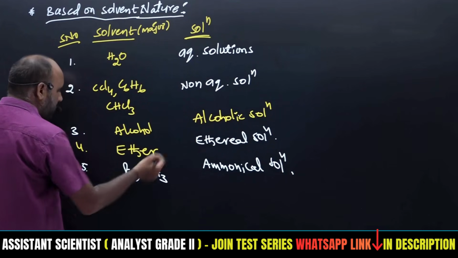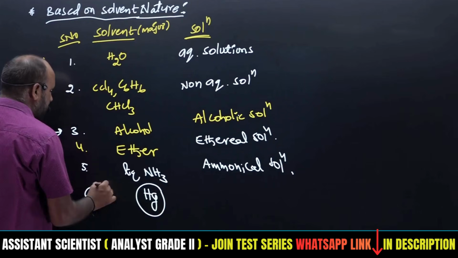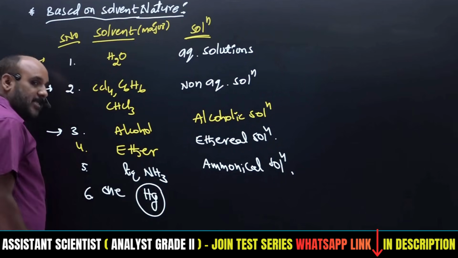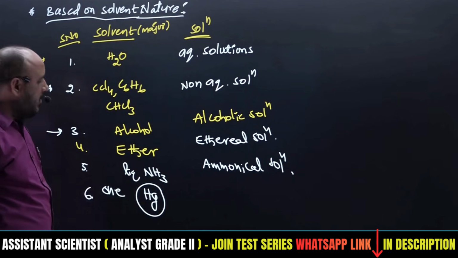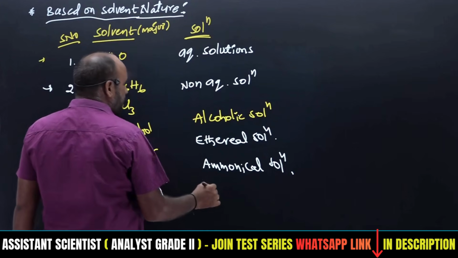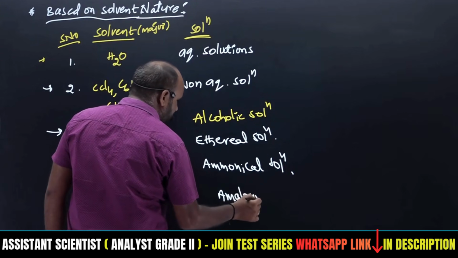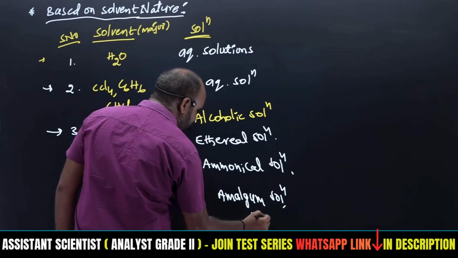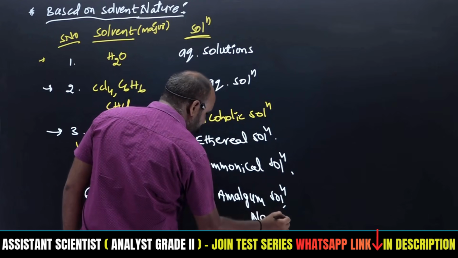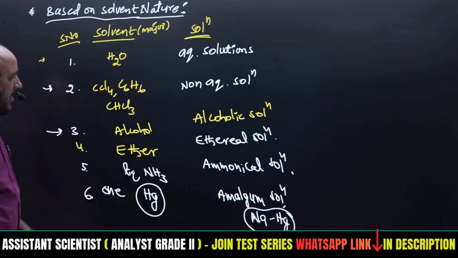Just one more. If one of the components is mercury, which may act either as solvent or solute, the obtained solutions are called amalgam solutions. For example, sodium combined with mercury gives sodium amalgam, or zinc combined with mercury gives zinc amalgam.